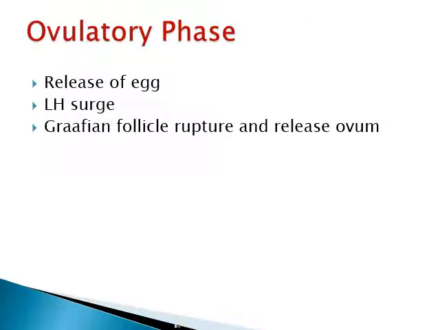After the follicular phase comes the ovulatory phase. In this phase, the egg comes out from the ovary. The release of the egg is under the control of the luteinizing hormone. When this LH surge arises, the Graafian follicle ruptures and releases the ovum.